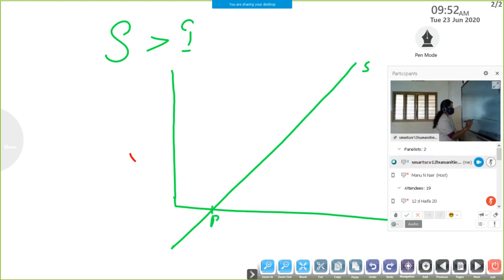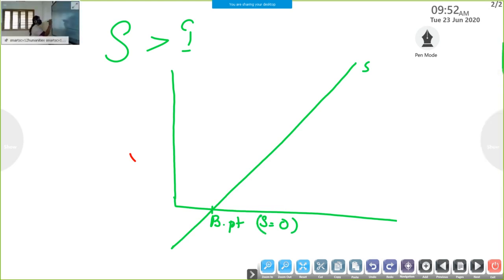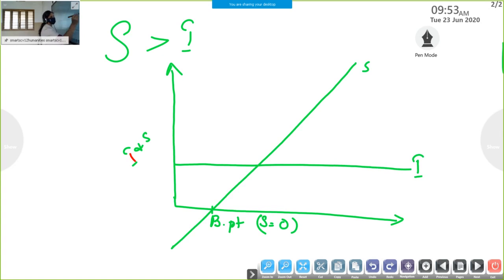Here we can mark break-even point or saving is equal to 0. Okay. Then we need investment curve. Here we are taking autonomous investment irrespective of the level of income. So we are getting a horizontal line parallel to income axis. This is our investment curve. It is constant.